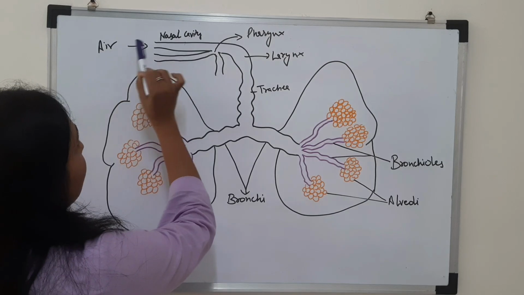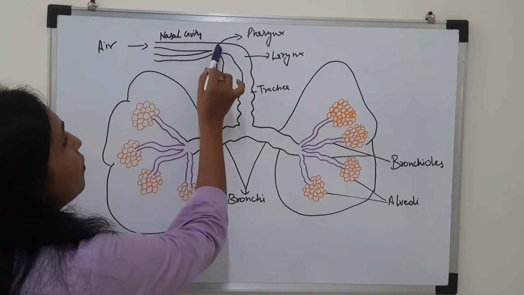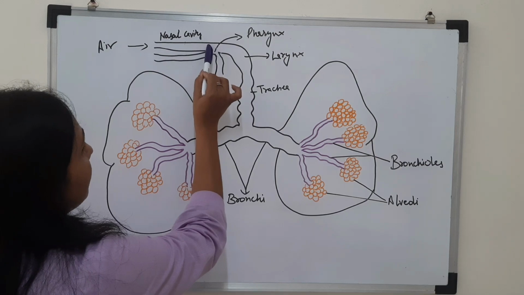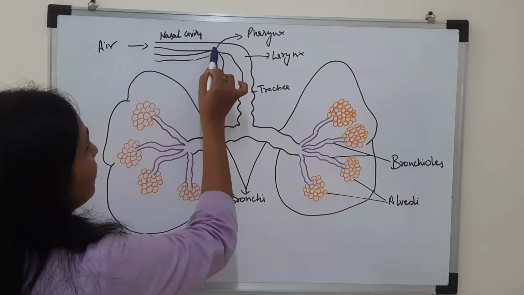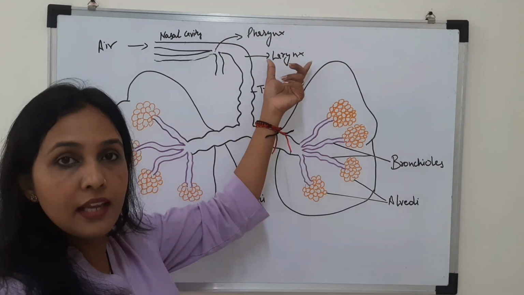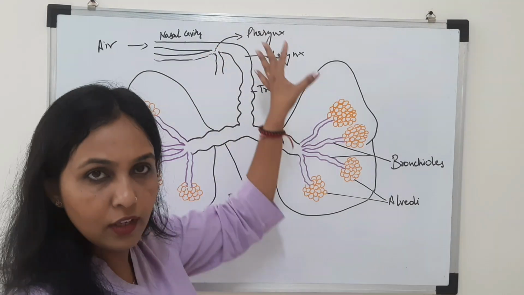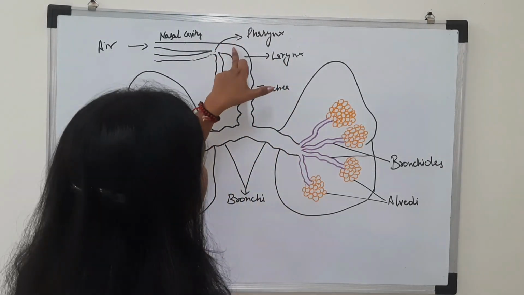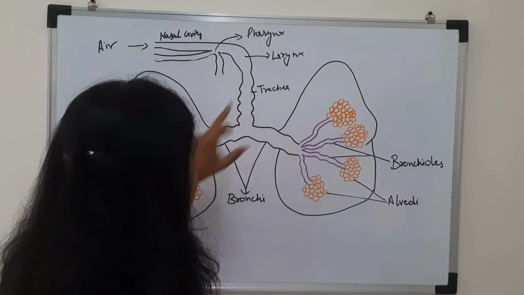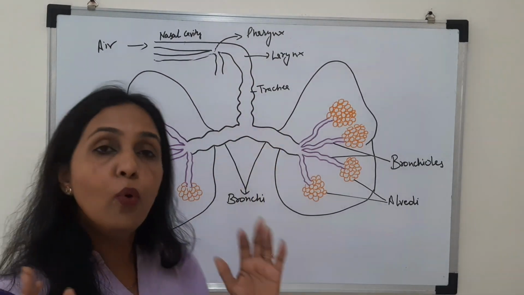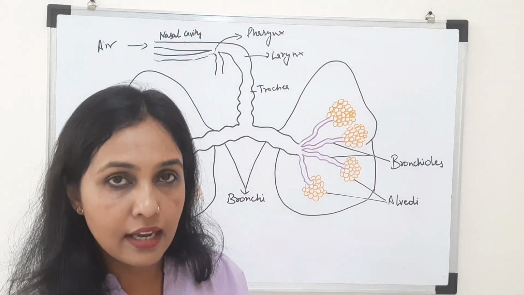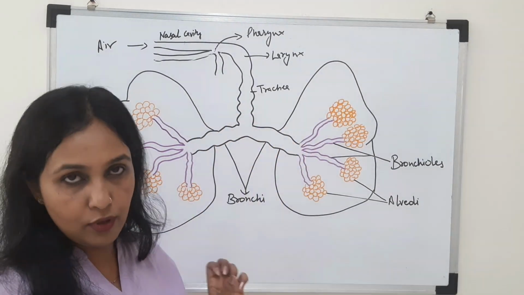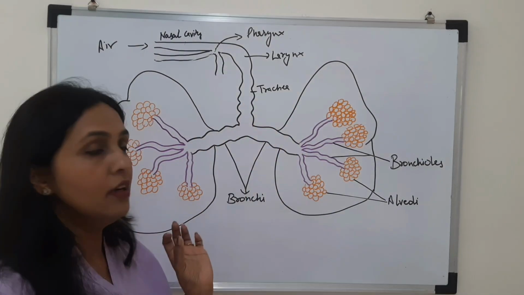The air is entering through the nasal cavity. Now this portion, which is a common passage for the air as well as for the food, is known as the pharynx. Then comes the larynx, which is the voice box. Here vocal cords are present and they are helping in production of sound. From here the air is going into the trachea. Now trachea and bronchi, they both are composed of cartilaginous rings which are helping to prevent the collapse of the trachea or even the bronchi.